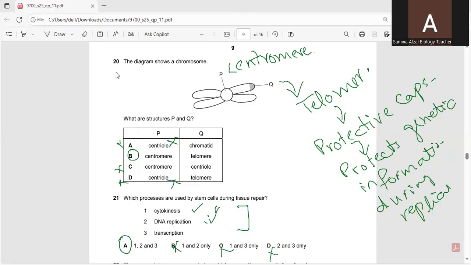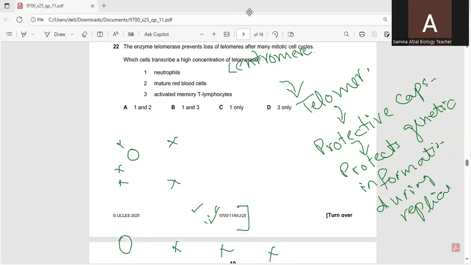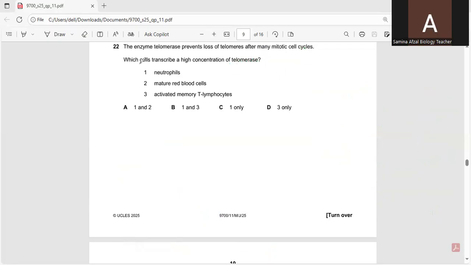Question number 22. The enzyme telomerase prevents loss of telomeres after many mitotic cell cycles.